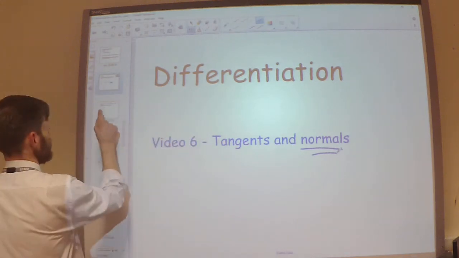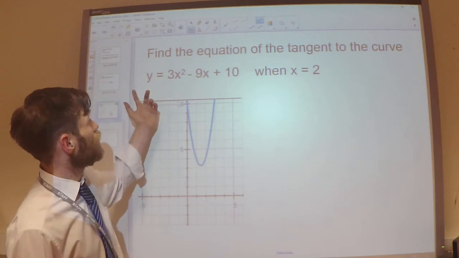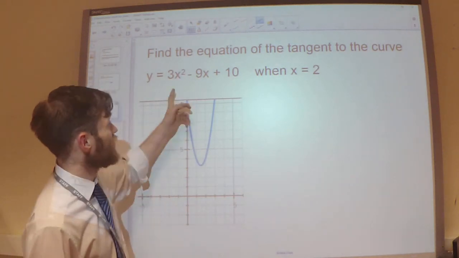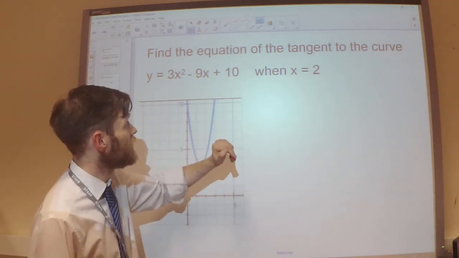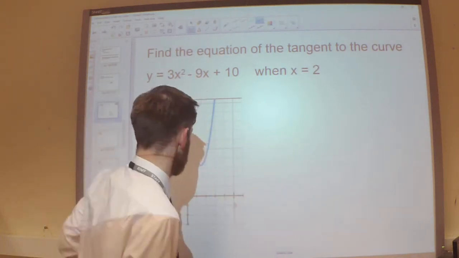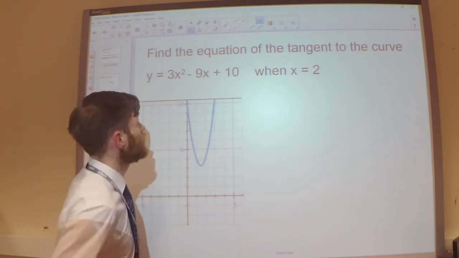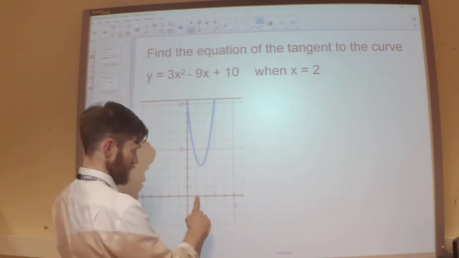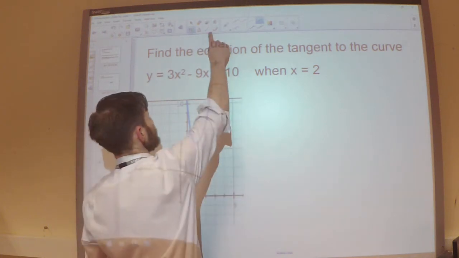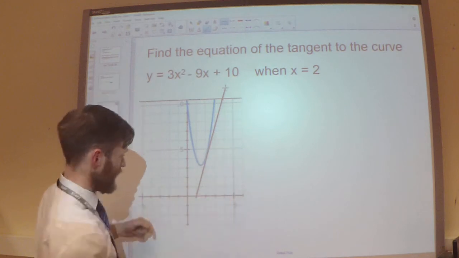So, first of all, we want to find the equation of the tangent of the curve y equals 3x squared minus 9x plus 10, and we want to work out the equation of the tangent when x is 2. So, here's a sketch of that function. So when x is 2 here, I want to work out what's the equation of that tangent.